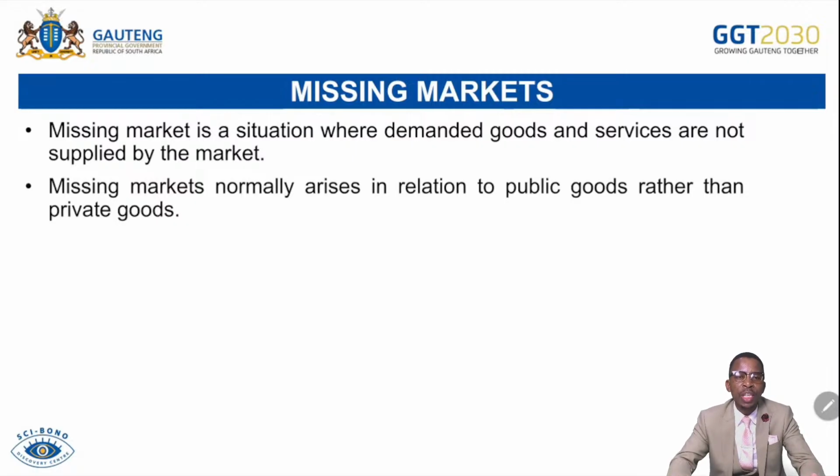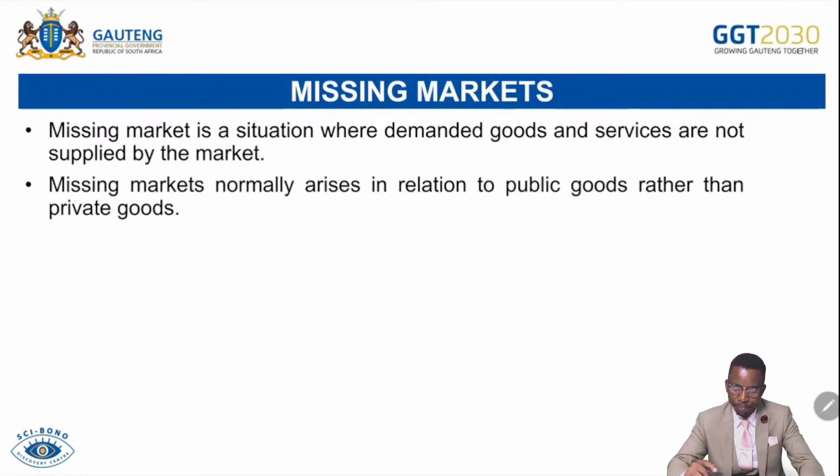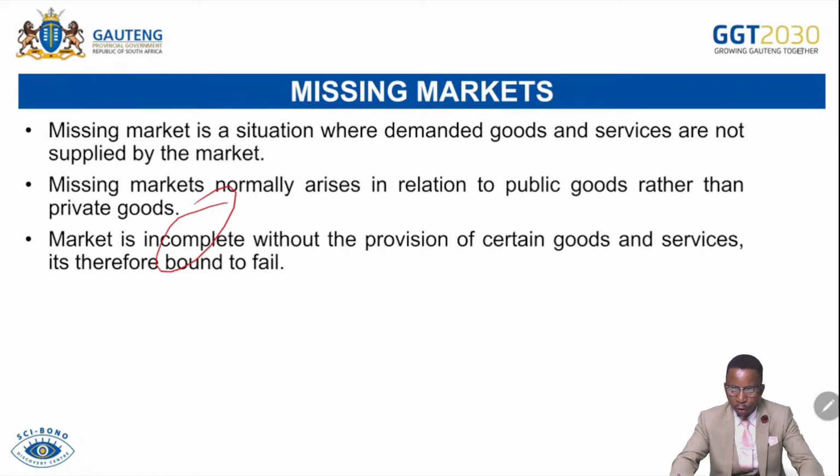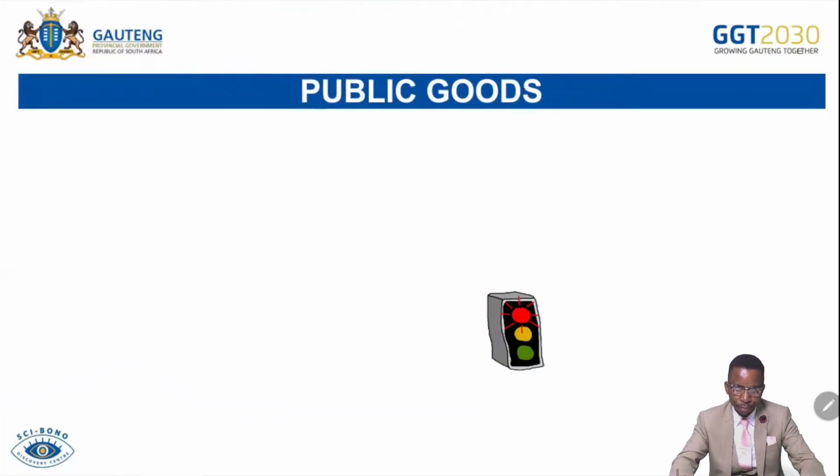So in that situation, the market is unable to supply those goods and services because those goods are not highly rated by the market. At the same time, people are not willing to pay for them. Market is incomplete without the provision of certain goods and services. It is therefore bound to fail whenever the market is unable to supply some public goods and services. So remember, the market has to supply all goods. But if the market undersupplies those goods, the government intervenes by supplying them as public goods and services if they're important for the wellness of the society.